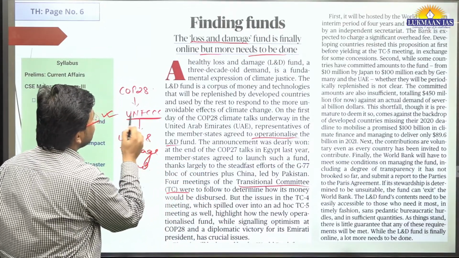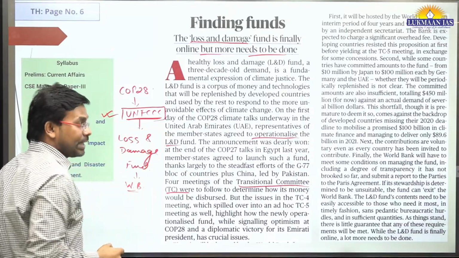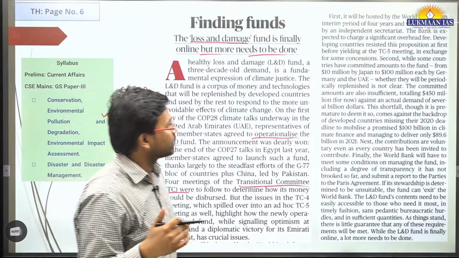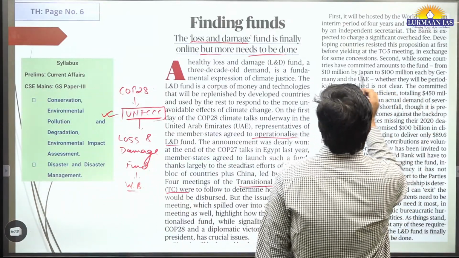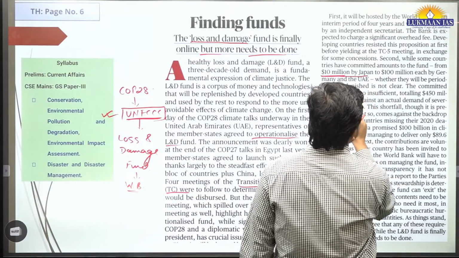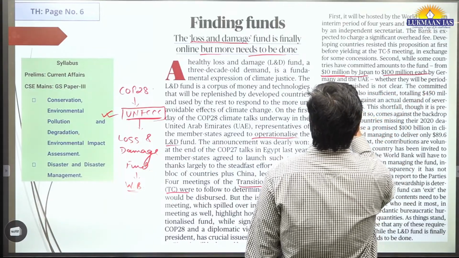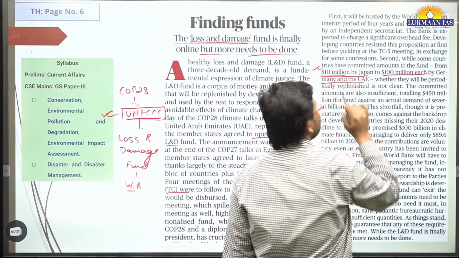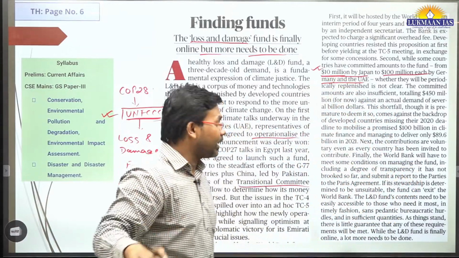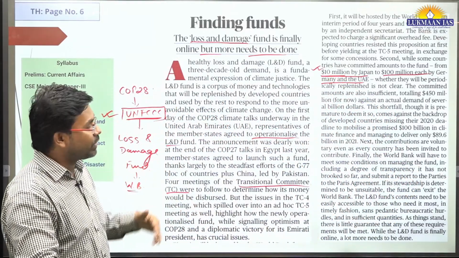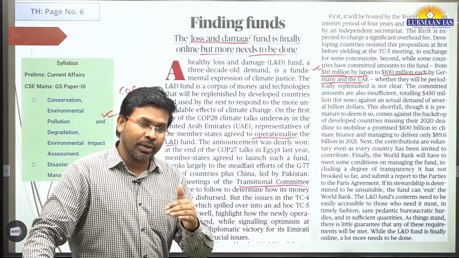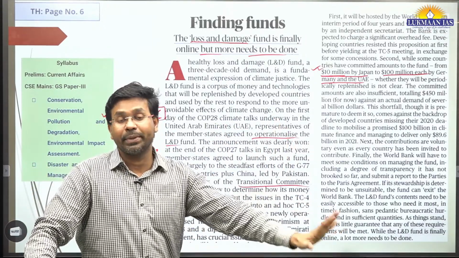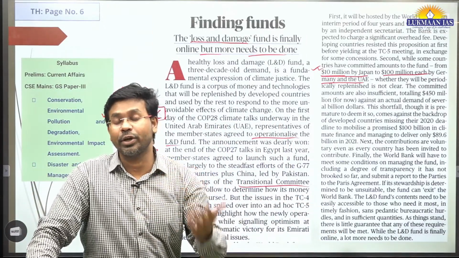All those countries that are members of the United Nations Framework Convention on Climate Change. So as part of this, right, 10 million will come from Japan, 100 million each from Germany and the United Arab Emirates. These countries are going to provide their funding to the loss and damage fund, and this fund will be utilized whenever some damage or loss happens because of climate induced phenomena.